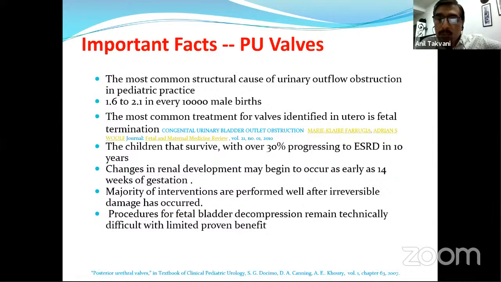Of the children that survive, over 30 to 40% develop ESRD, and changes in renal development may begin to occur as early as 14 weeks of gestation. So we need to identify this condition around that time or prior to that. The majority of interventions done later than this are not much useful; we can change the paradigm and bring a shift into the management. The procedure for fetal bladder decompression remains technically difficult with limited proven benefits. So these are the major facts related to PU valves.